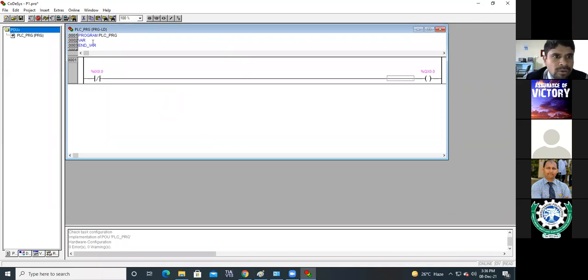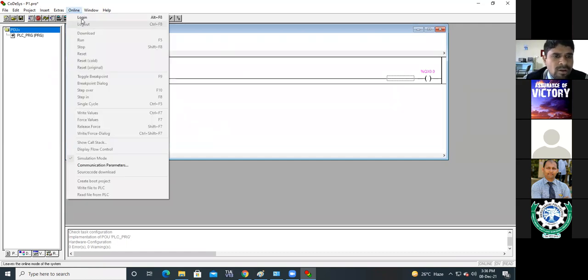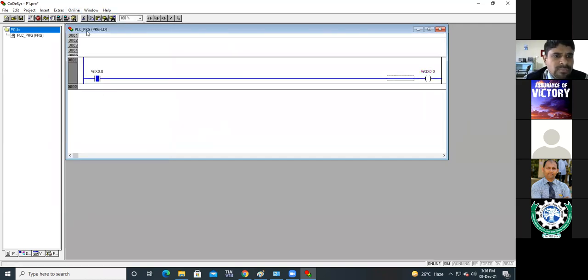Okay, now again log in, run. See, it is on by default. Now if I operate it, Ctrl F7, the output is off.